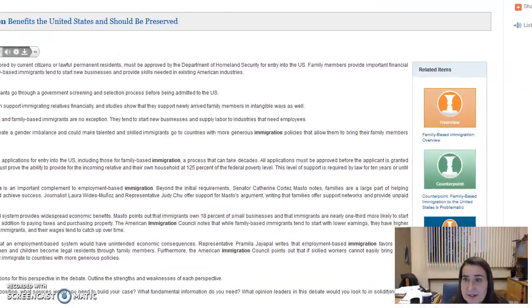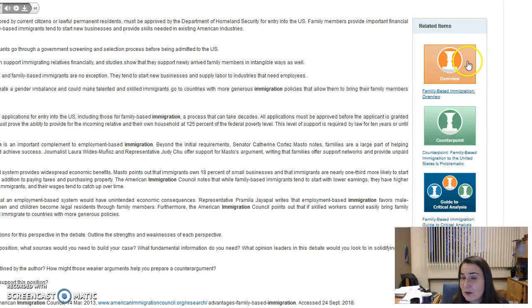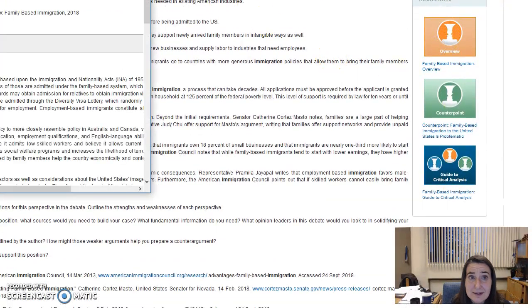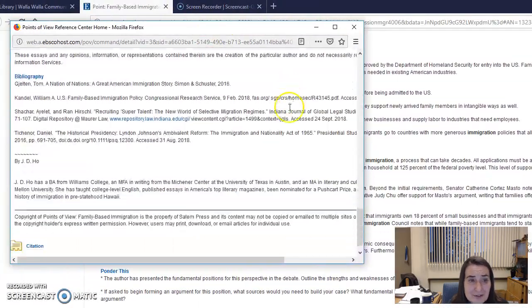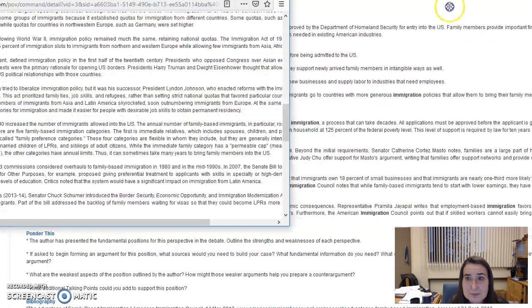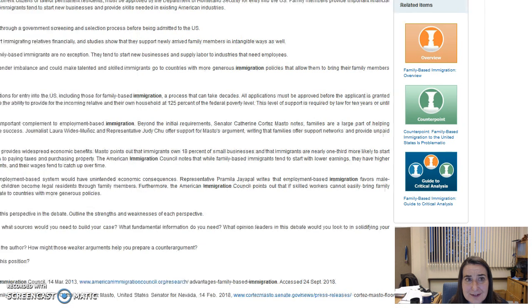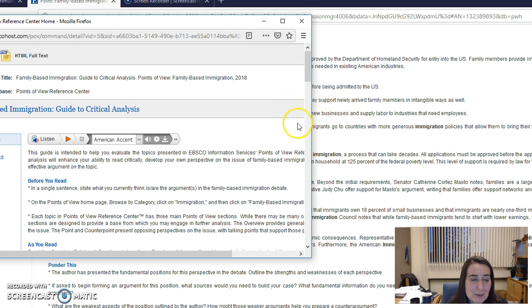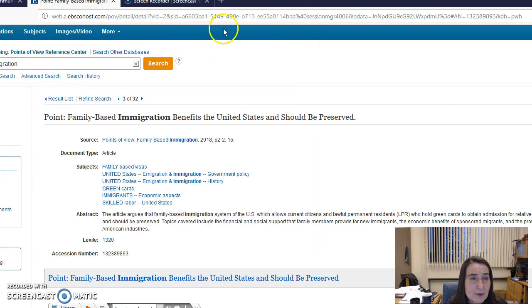And what's over here on the right is actually a wonderful way to look at this. So here's an overview of the topic if you wanted to get more. There's that counterpoint, and there's a critical analysis of that topic. You could just click on any of these, and sorry, it's coming up over here. You can get more of that background information and such, if you wanted to look directly at that critical analysis. Sorry, the screen recorder's not being handy, but it's there. The same thing will come up on another part of your screen. So anyway, that can be an extremely helpful way to look at this.